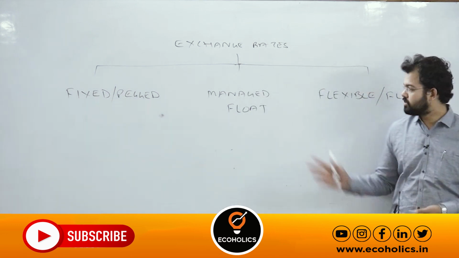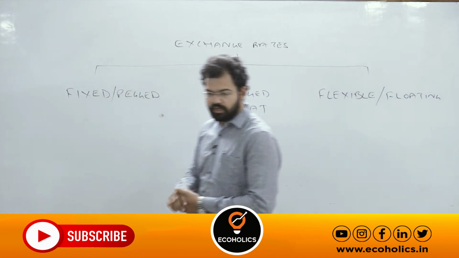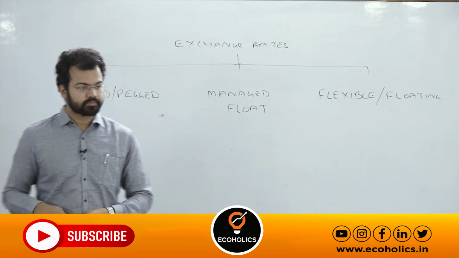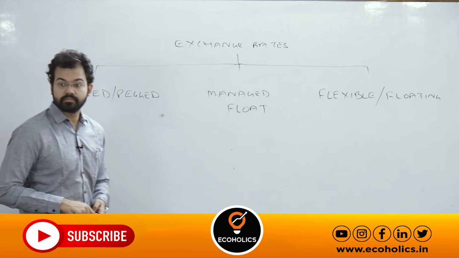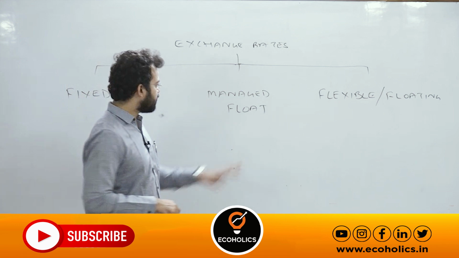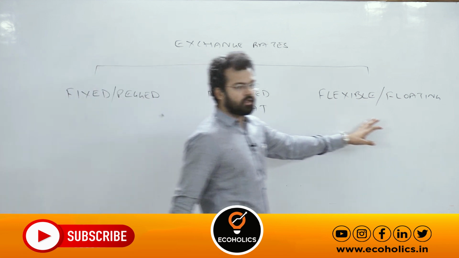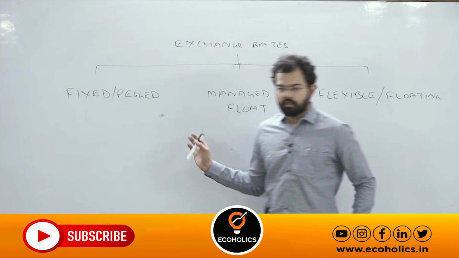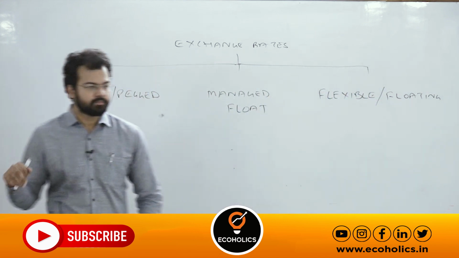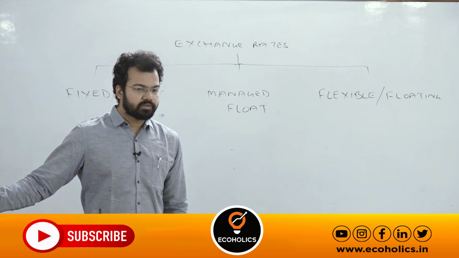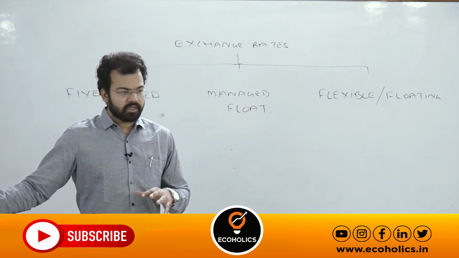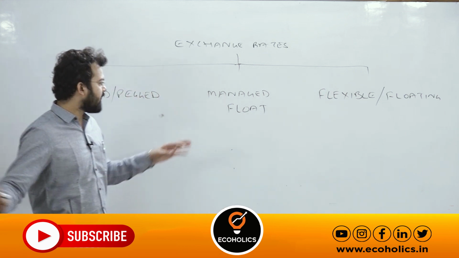Among these three, which one is India following? Managed float. These are the two extremes, we can say, flexible and fixed. Here managed float means when RBI intervenes to control the exchange rate in the market. This is what we call managed float.